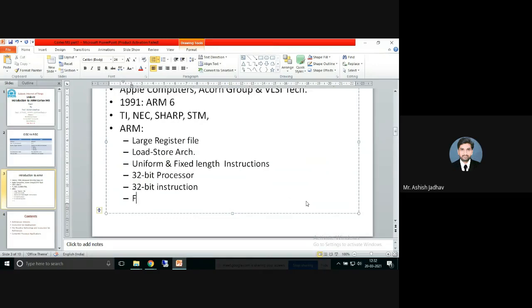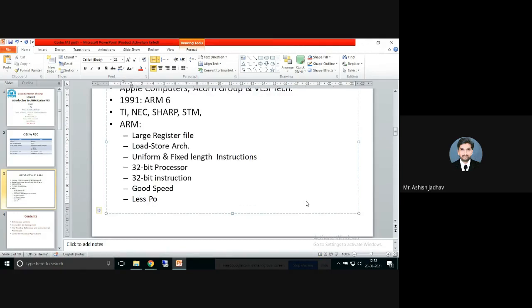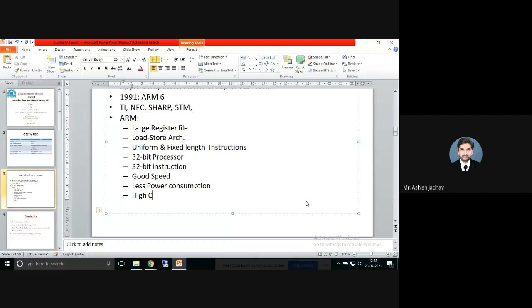Another highlighting feature of this family is good speed and less power consumption. And last but not the least, high code density.